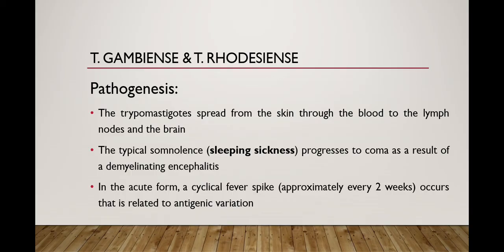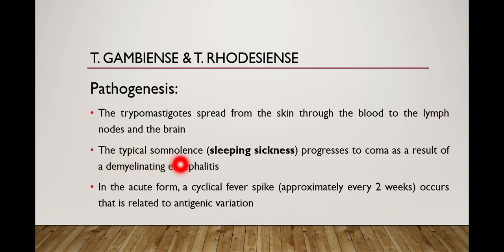So, Trypanosoma gambiense and Trypanosoma rhodesiense pathogenesis. The trypomastigotes spread from the skin through the blood to the lymph node and the brain. As we know, these trypomastigotes are converted into blood trypomastigotes, and the blood carries them to different sites, which include the lymph node and the brain.